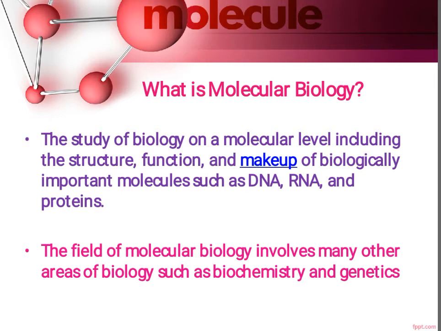So in cytology, we will study overall information about cells, while in molecular biology, we will study molecular level structure, functions, and makeup of DNA, RNA, and proteins. So this is how our unit is cytology and molecular biology.